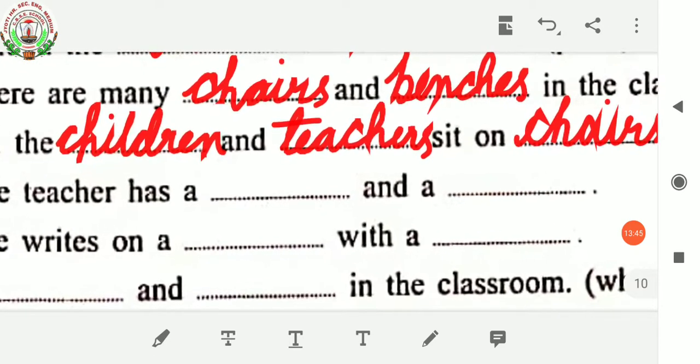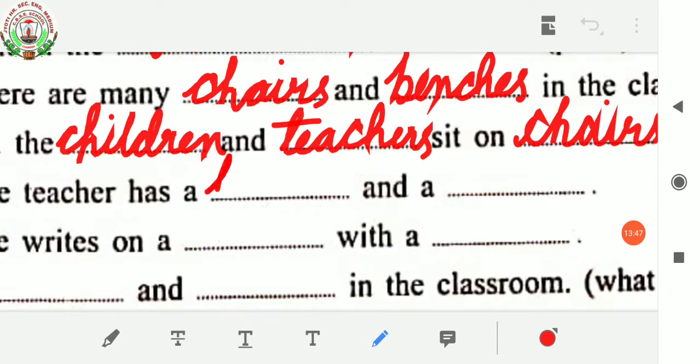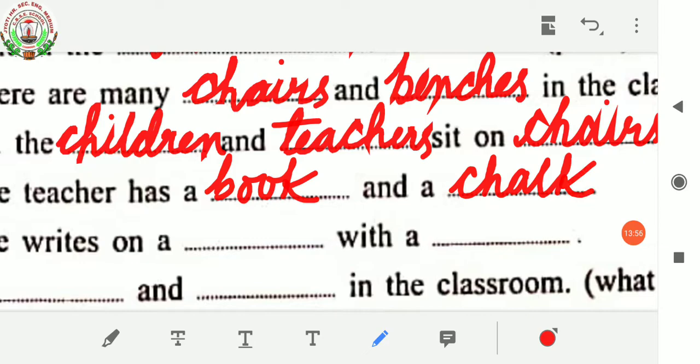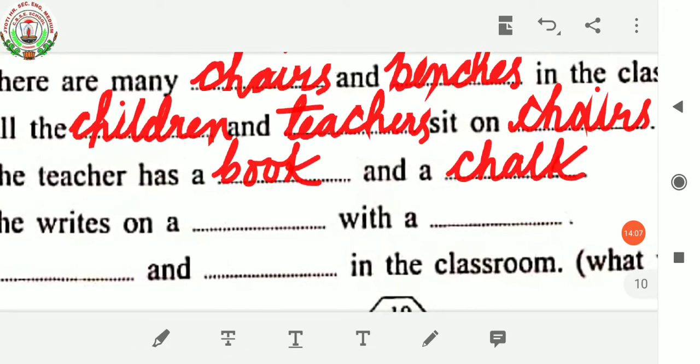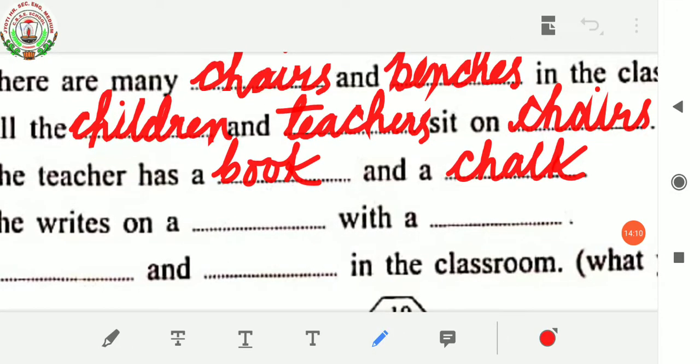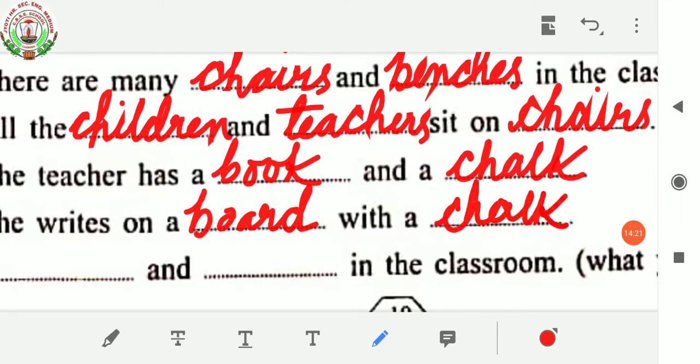So, the teacher has a book and a chalk. Then she writes on a dash with a dash. So you have to write here, she writes on a board with a chalk.